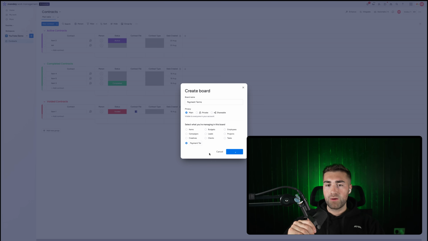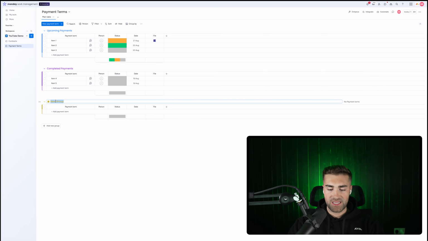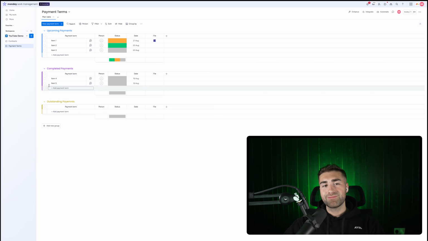So now we would have multiple payment terms per contract, each contract associated with a project. In fact, there might even be multiple contracts associated with a project. That I can imagine as well. So then with our payment terms, we've got three options, I guess. We've got upcoming payments. We've got completed payments, and then what we could probably have as well is outstanding payments. And then a payment would probably trigger an invoice, which would be on another board as well. This is how comprehensive it could all get.